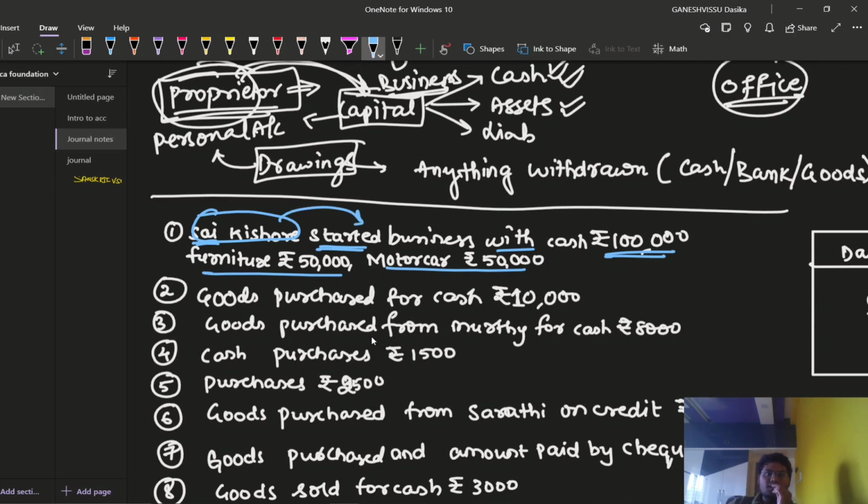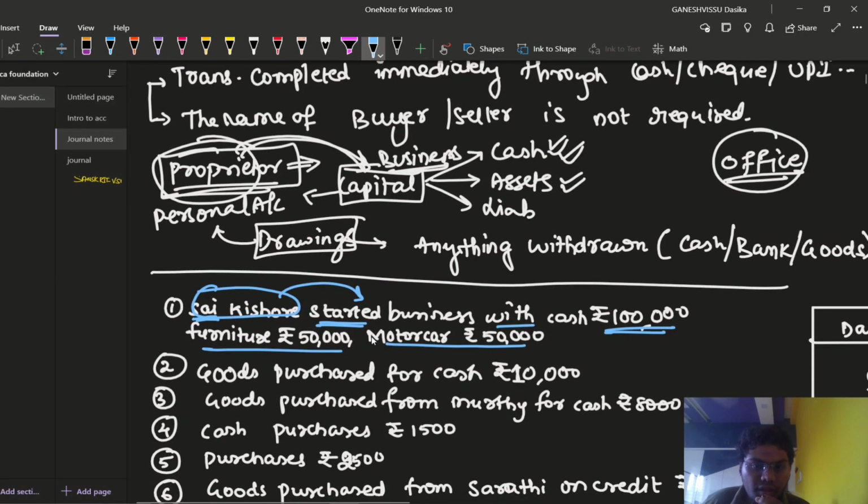Then can we call Sai Kishore the proprietor? Yes, definitely we are going to call Sai Kishore the proprietor, and he has brought cash of rupees 1 lakh and furniture assets into the business. When he starts the business and introduces cash and furniture into it, can we call it capital? Yes, we can call it capital.